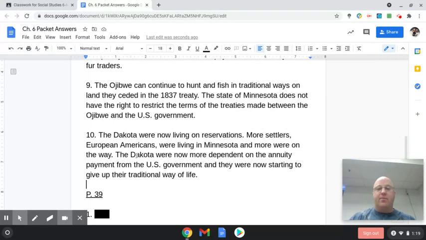And the Dakota were now more dependent on the annuity payment from the U.S. government. So instead of living like they had for hundreds of years and surviving on the land, well, they don't have the land there to provide for them anymore because they have very small areas to live. So they can't depend on the land as much. So now they have to depend on the government for more because of that. And they're starting to give up their way of life and starting to live more like the European Americans, the white people that are coming in. And that was that idea of assimilation, where they expected them to start living like a different group.